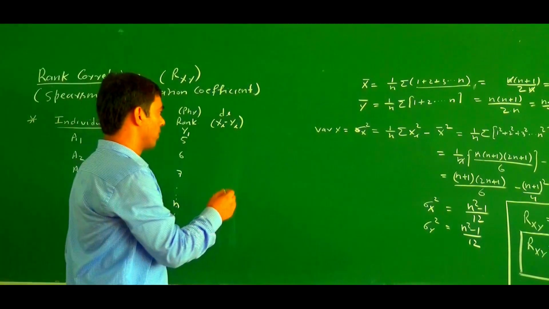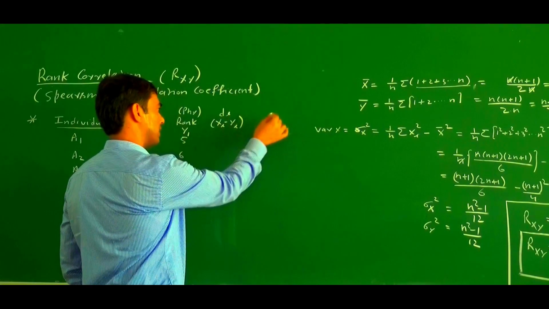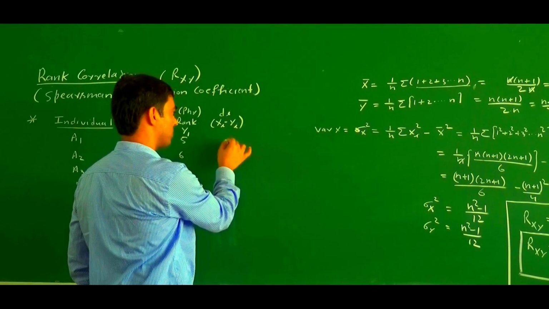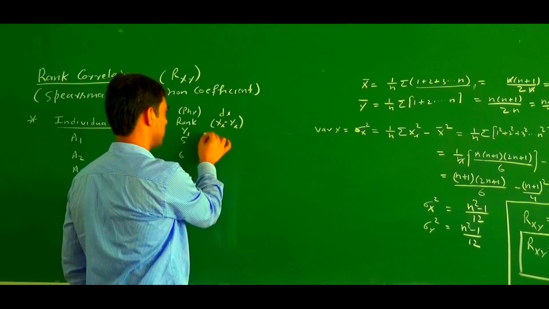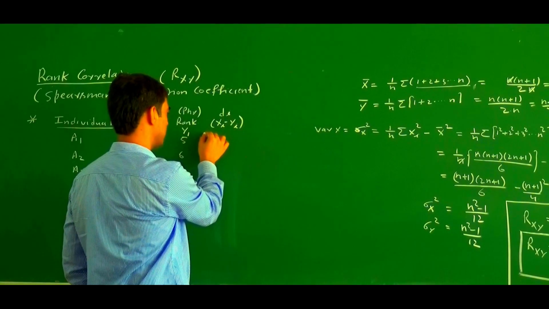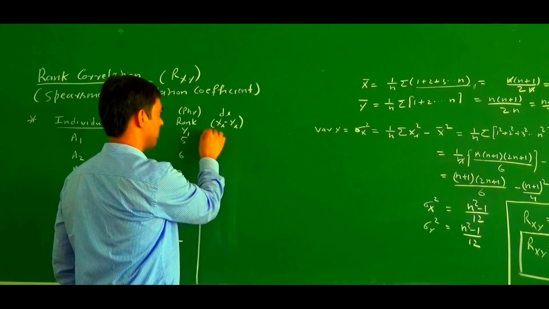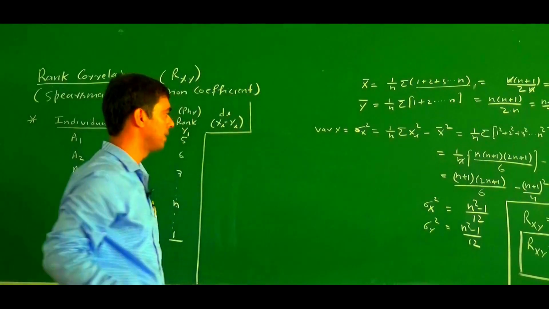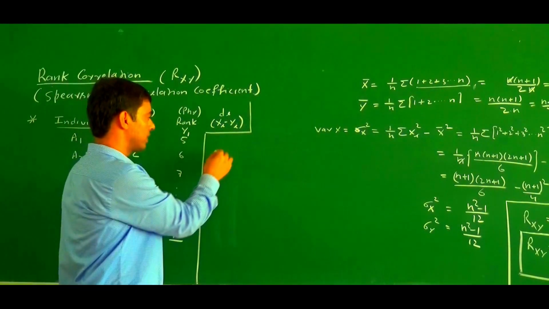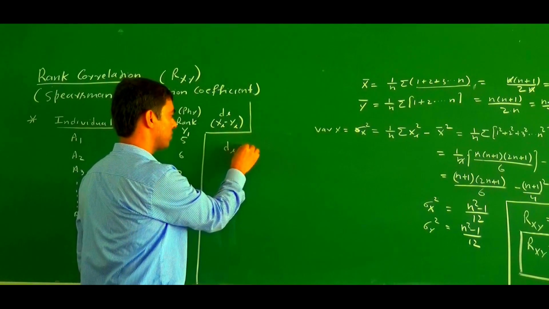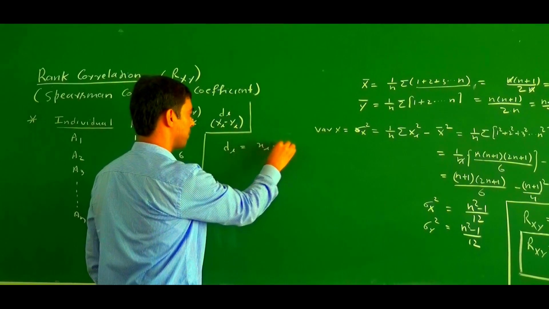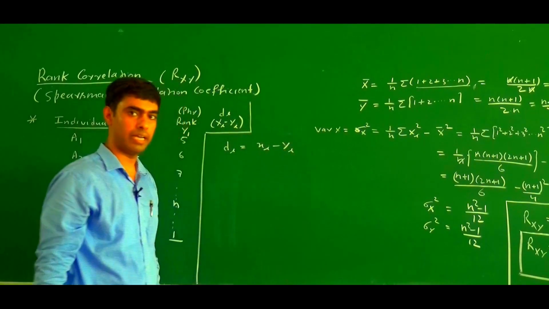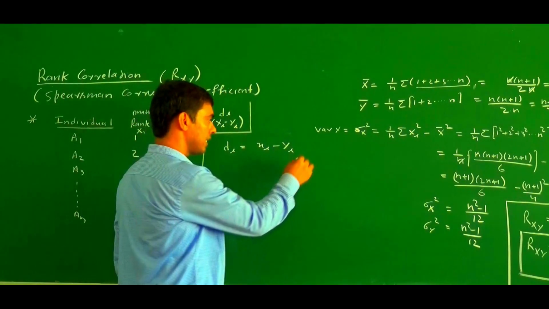Then we find the di square, but what is the value? For the derivation here, I am not going to find it directly. We are going to derive it first with the help of di square. So what is the value for di? Di equals xi minus yi.